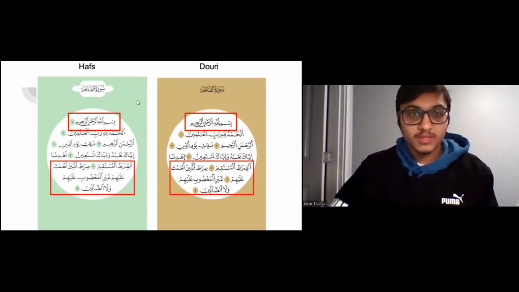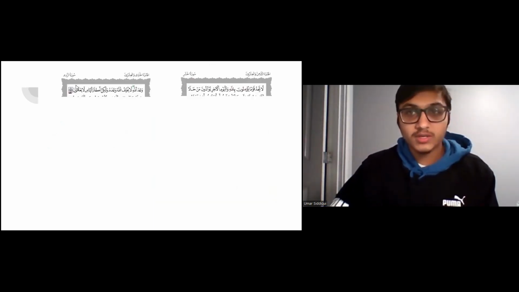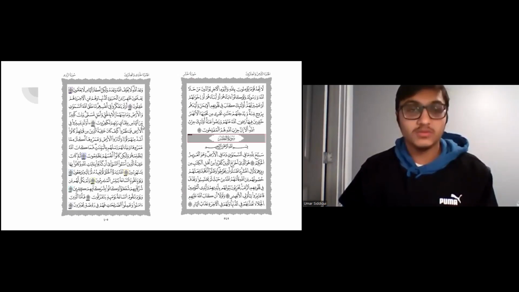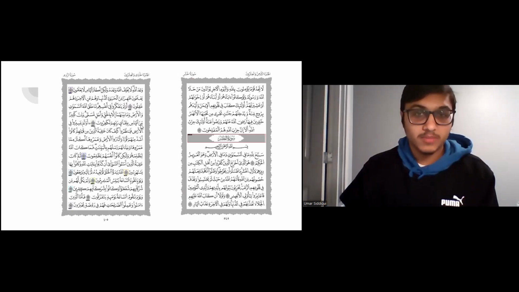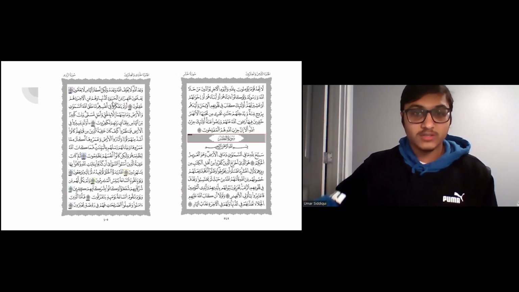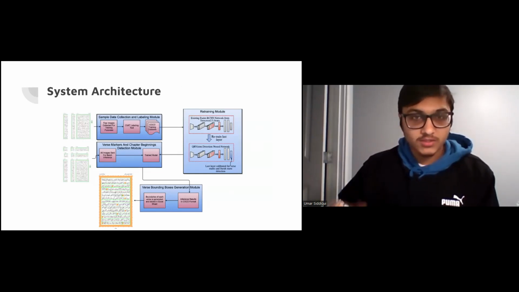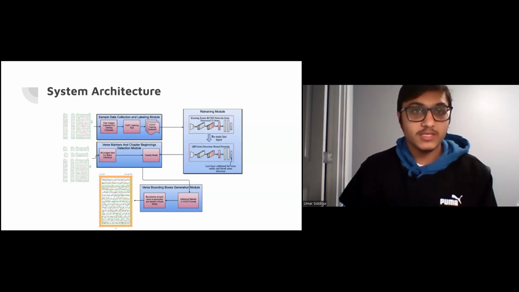And so this is what we are basically doing. We have the neural network that finds the ayah verse marker and the surah header, and then we use iterative logic to create the bounding box. This is the system architecture from a high level. We give the training data to the module, and then we run inference on the entire Quran. We output in the COCO format, and then we use iterative logic to create the bounding boxes for each verse. Now, inshallah, I'll be going more in depth into that.